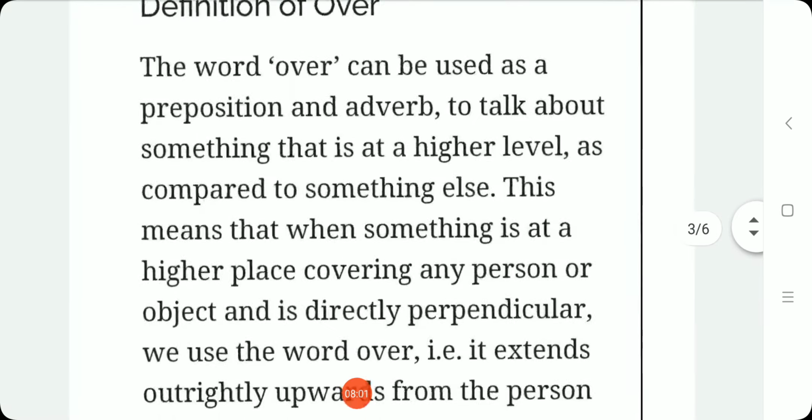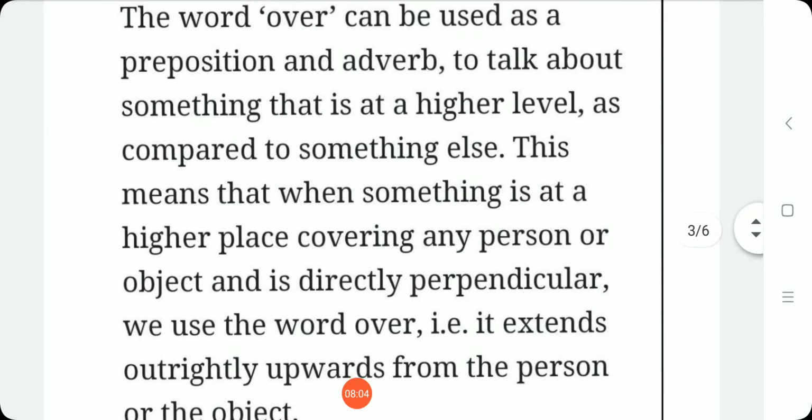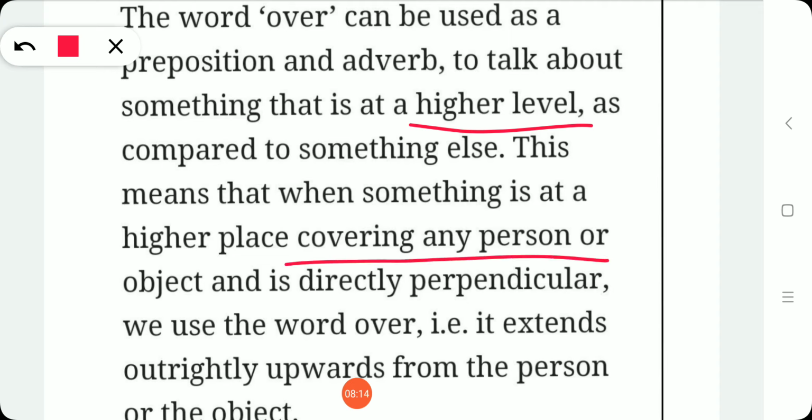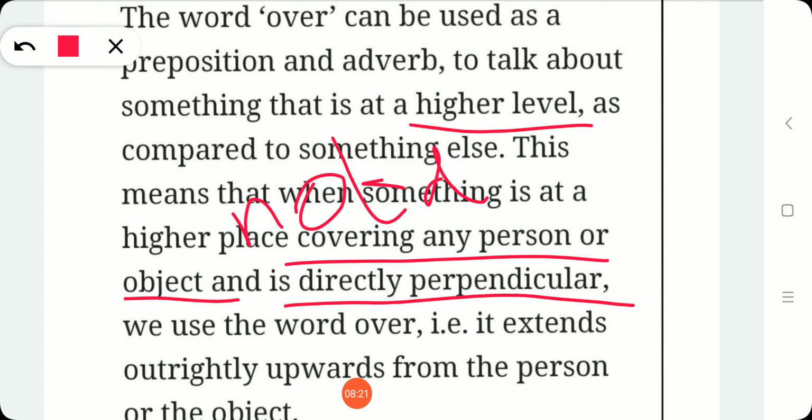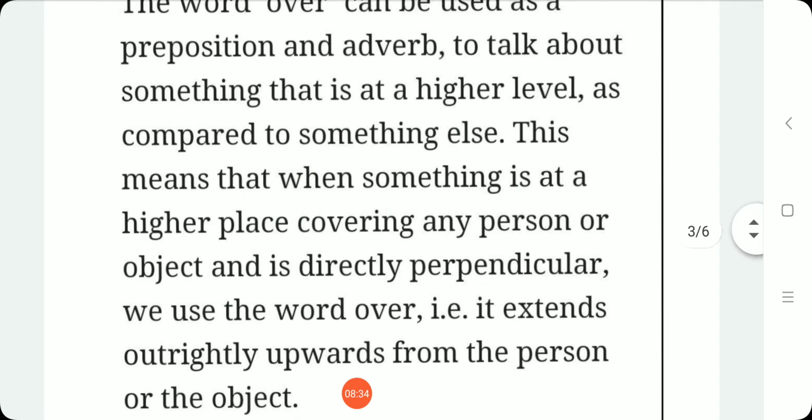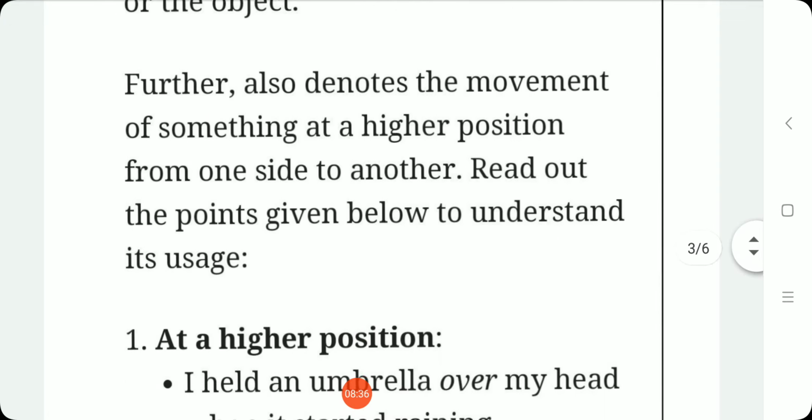See, so where we will be using over is for something which is at a higher level, or when something is at a higher place covering any person or object, and for something which is directly perpendicular. So above la enna paathom, that is not directly perpendicular paathom. Okay, so here directly perpendicular from the thing which is in the lower position. So in these places we'll be using over. Okay, look at the example, we can understand better.